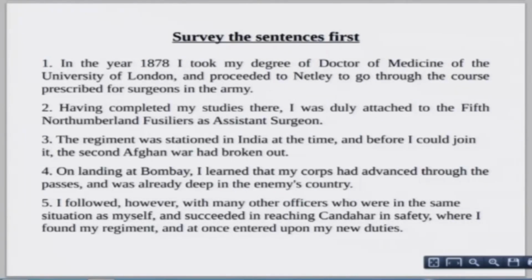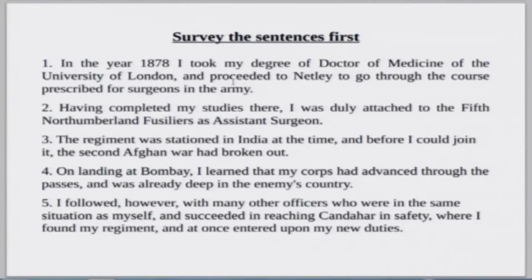So, right now we survey the sentences. There are five sentences in this paragraph. What kind of sentence is the first one? Compound. Take one clause of it and tell me the bare minimum of that particular clause, throwing away the additional extra things.